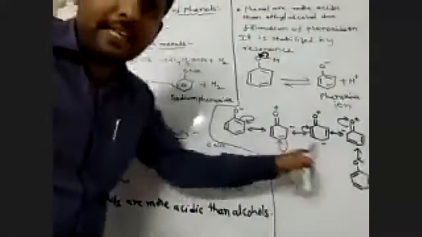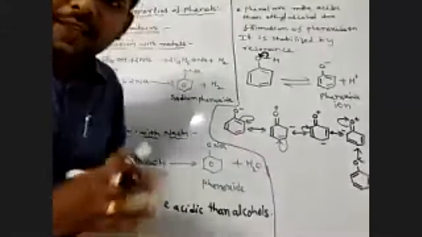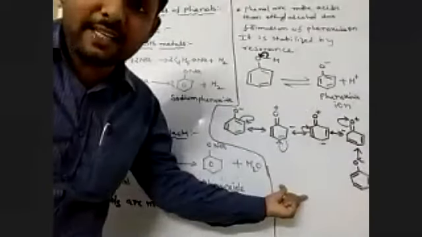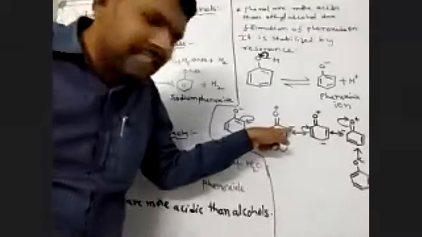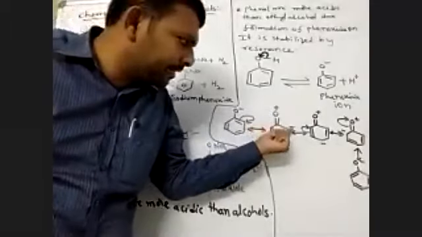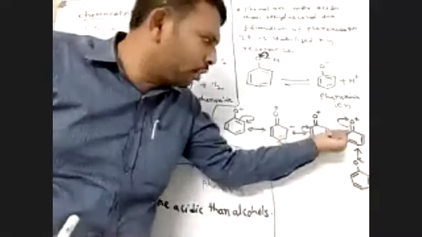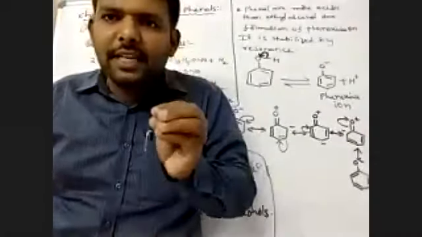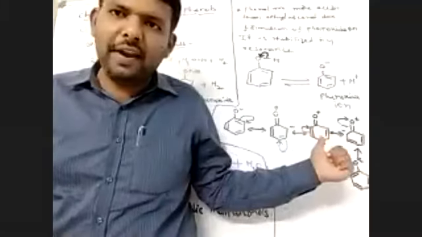This is called resonance. The phenoxide is resonance stabilized. Please observe, in these resonance structures, the electron density increases at the ortho position and para position. In the phenoxide ion, electron density increases at the ortho and para positions.